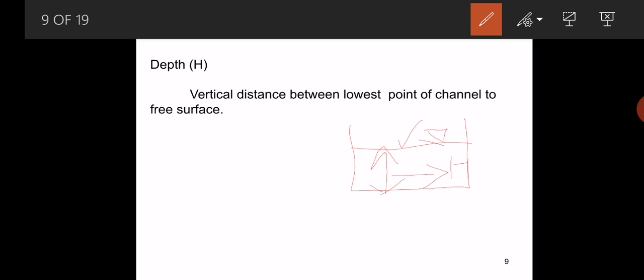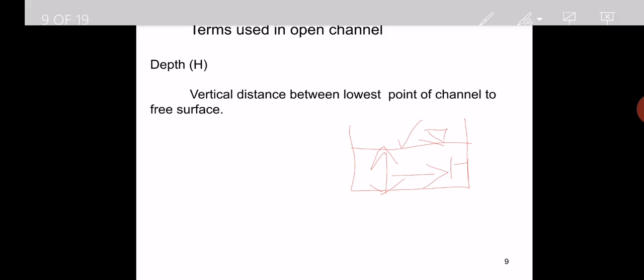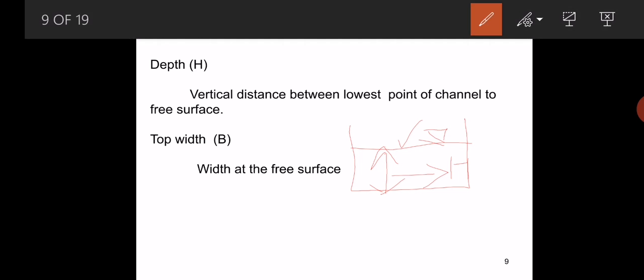Next, what do you mean by the breadth? The free surface of the channel is known as the breadth. Here you can see that this is the breadth of the channel section.